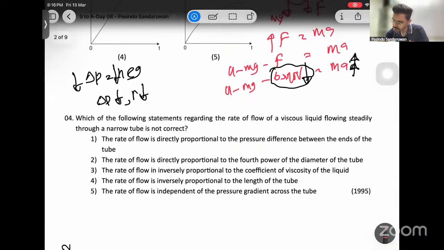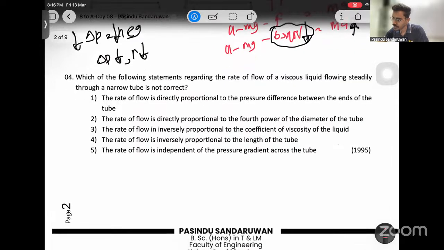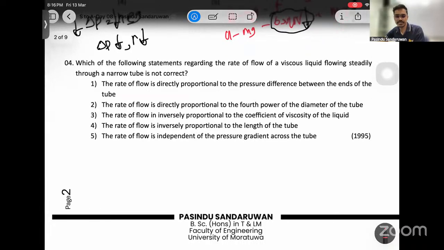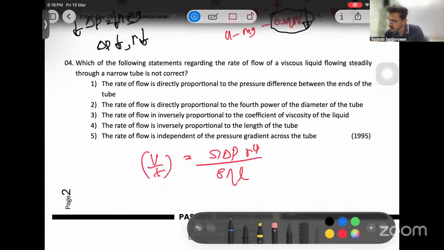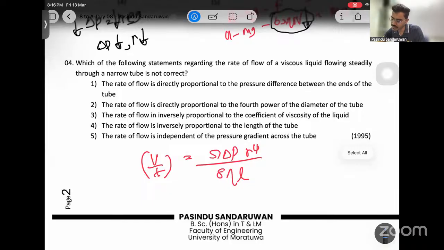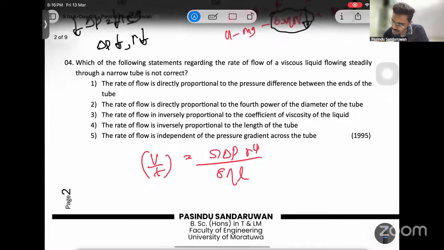Let's move on. Question 4. Which of the following statements regarding the rate of flow of viscous liquid flowing steadily through a narrow tube is not correct? Again, that is from Poiseuille's equation, right? V over t equals pi delta P r to the power 4 over 8 eta L. Now check what is given.